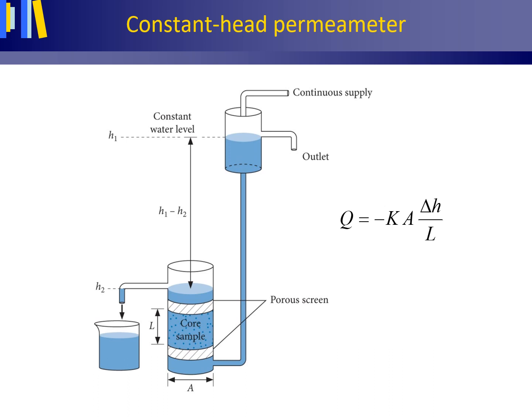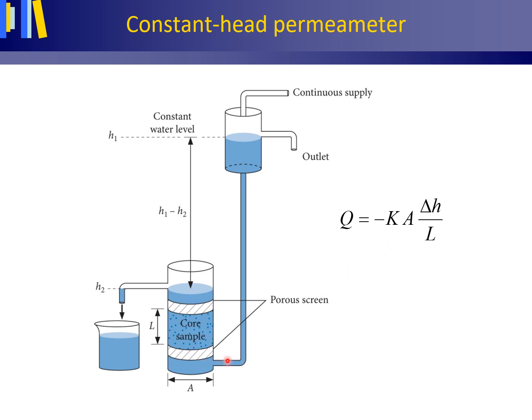This picture shows you the principle of the constant head permeameter for measuring the saturated hydraulic conductivity in a laboratory setting. You have a core sample in a metal casing, which you have taken in the field. Typical dimensions are a length of the core sample of 5 centimeters and an area of the core sample with a diameter of 5 centimeters. So it's a 100 cubic centimeter core sample. You can establish L and you can establish the value for A.